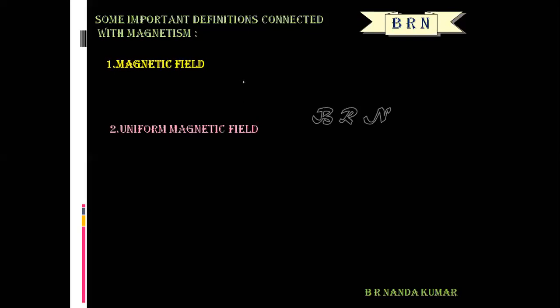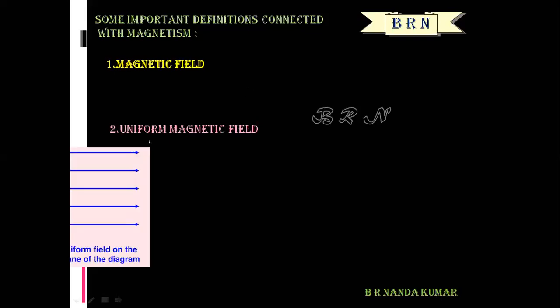A magnetic field in a region is said to be uniform if it has the same magnitude and direction at all points of that region. Look at this diagram.